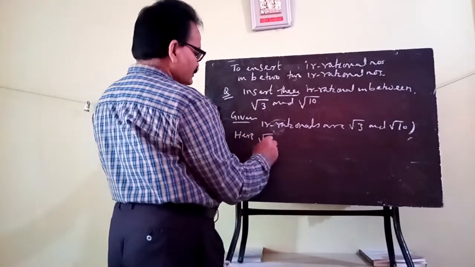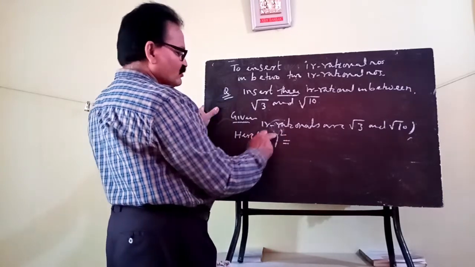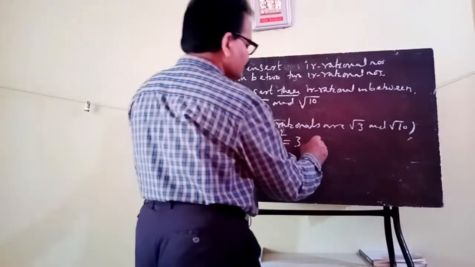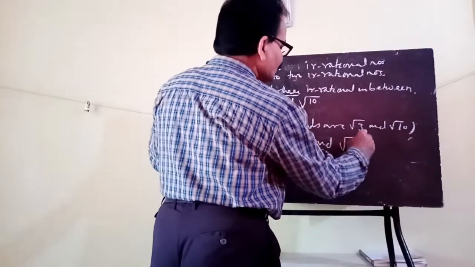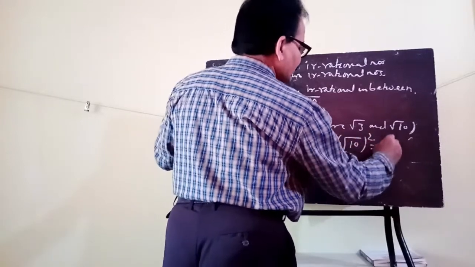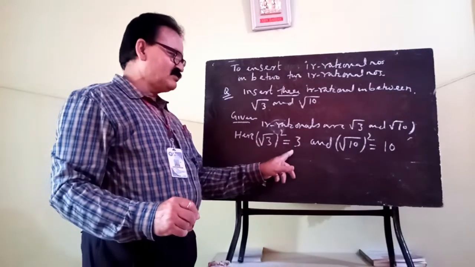If you square root 3, square root of 3 whole square will give you 3.